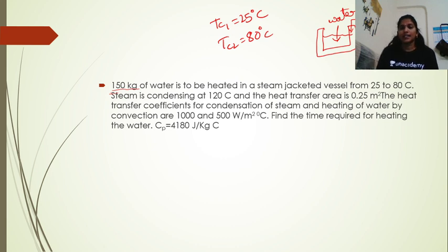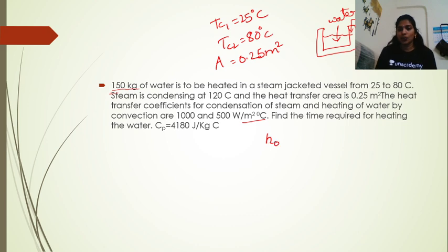And the heat transfer area is 0.25 meters square. The heat transfer coefficients for condensation of steam and heating of water by convection are 1000 and 500 watts per meter square degrees centigrade. So we can consider that this is the outlet and this is the inlet.